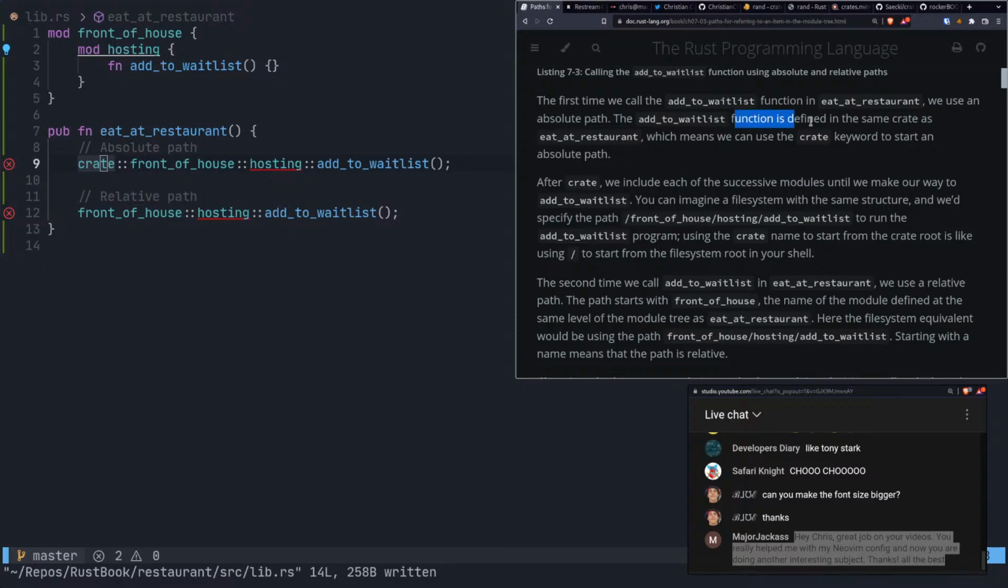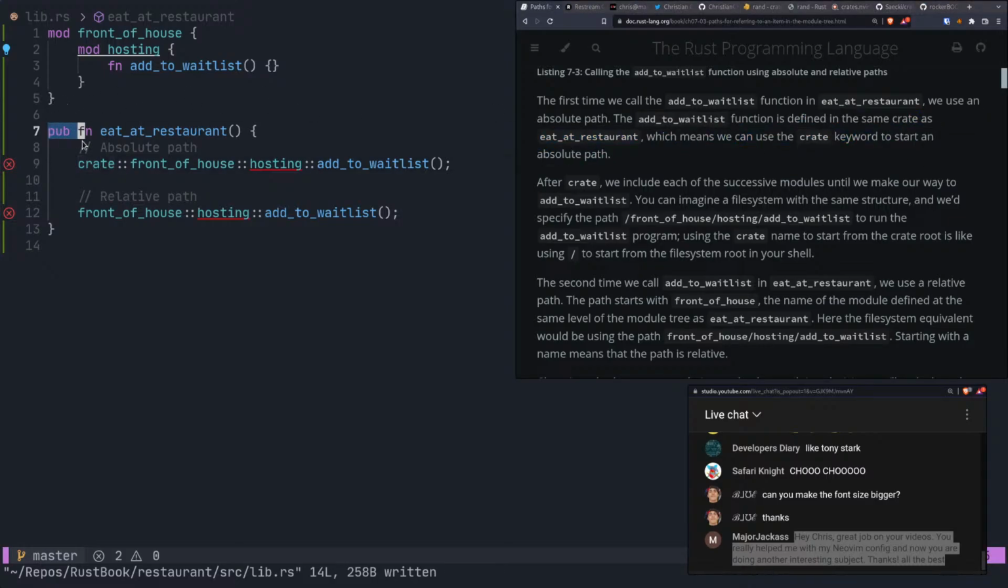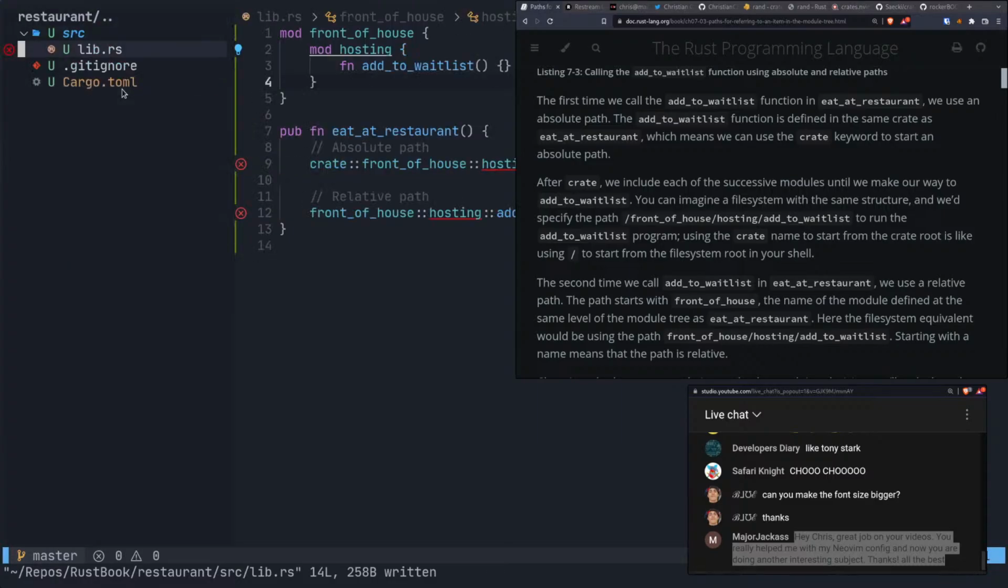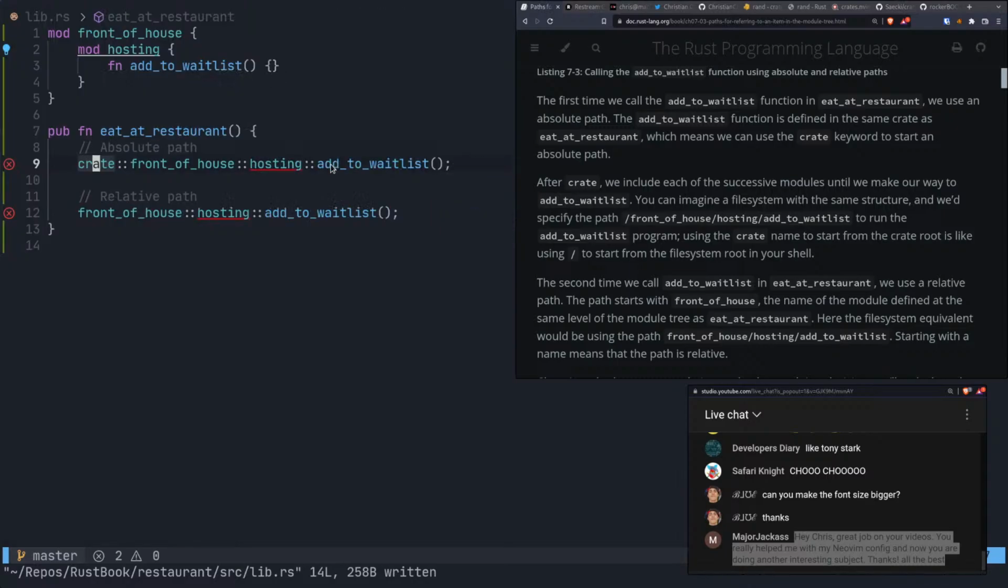So the function is defined in the same crate as eat at restaurant, which means we can use the crate keyword to start an absolute path, right? So this function is defined in the same overall crate, where the crate is restaurant. So that's how come we can use this. We wouldn't be able to use this had we been grabbing some of this stuff from an external crate that we pulled in as a library.